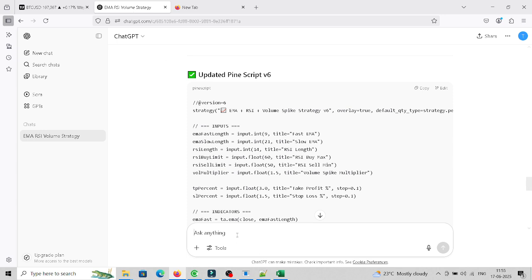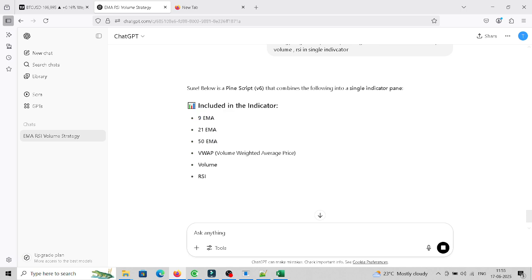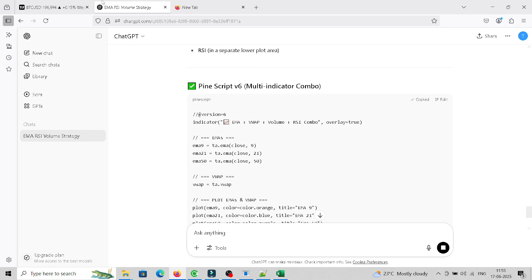So let's take one more example. I'm going to tell ChatGPT, give me a Pine Script having 9 EMA, 21 EMA, 50 EMA, VWAP. Okay, is there any other indicator which comes to mind? Volume, RSI, in a single indicator. Okay, what is ChatGPT doing? ChatGPT has taken my request and is going to give me one Pine Script. Let's see if the Pine Script is working.